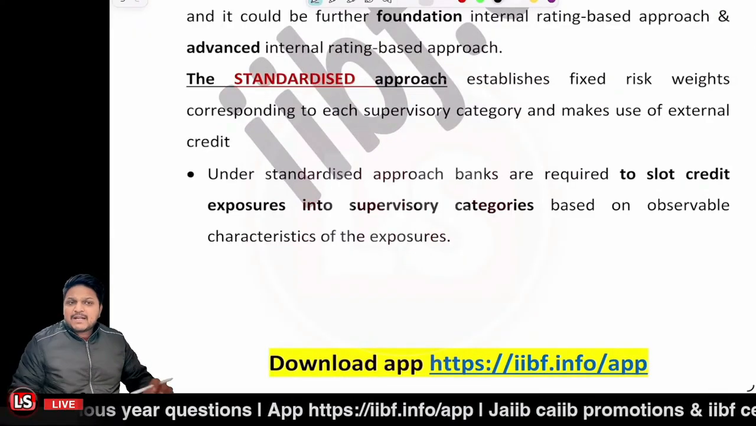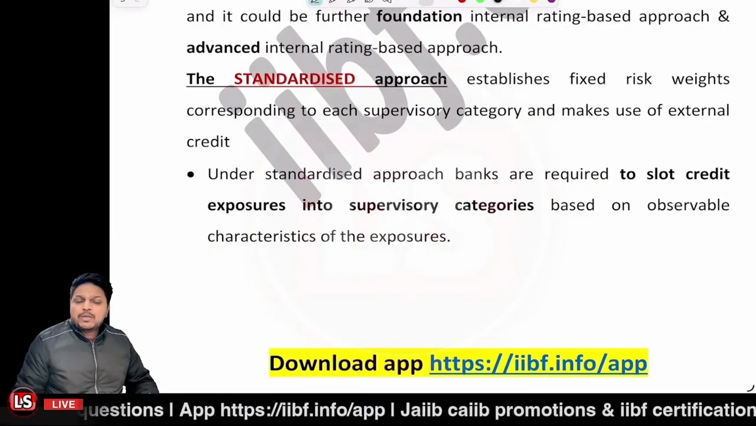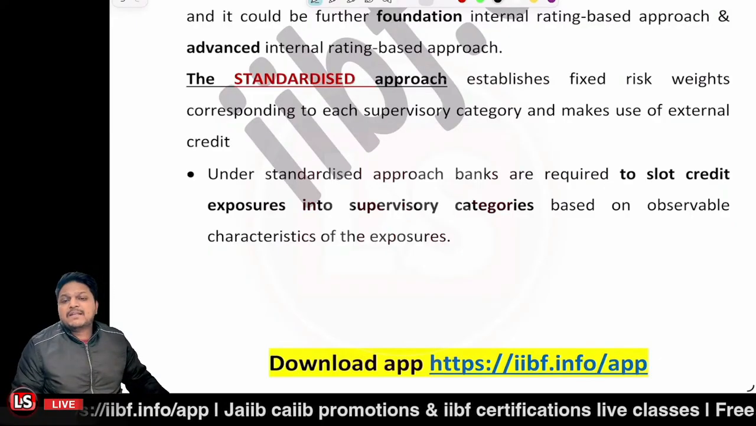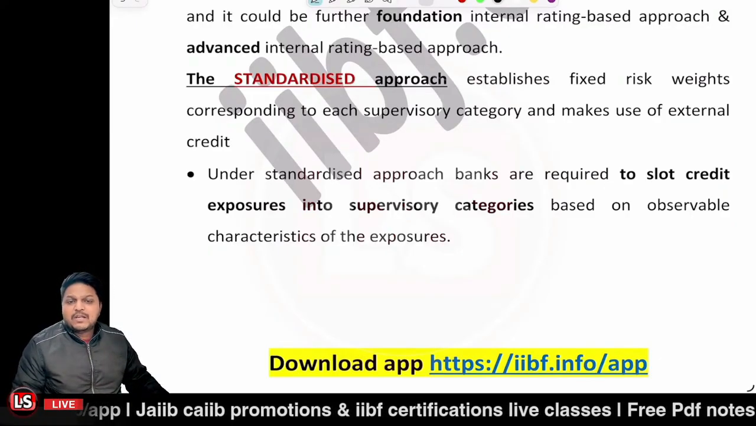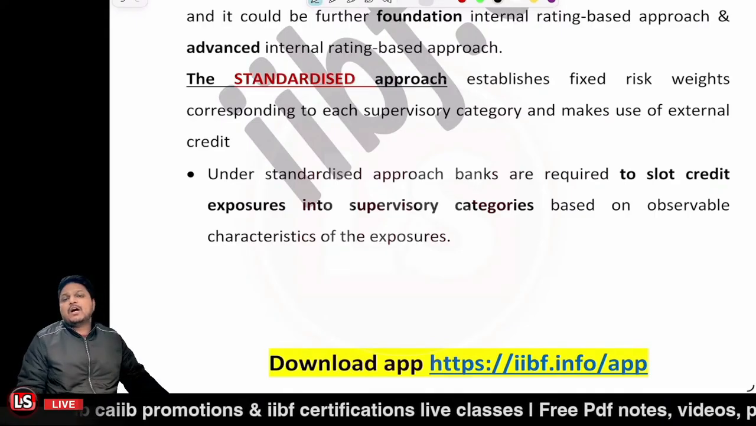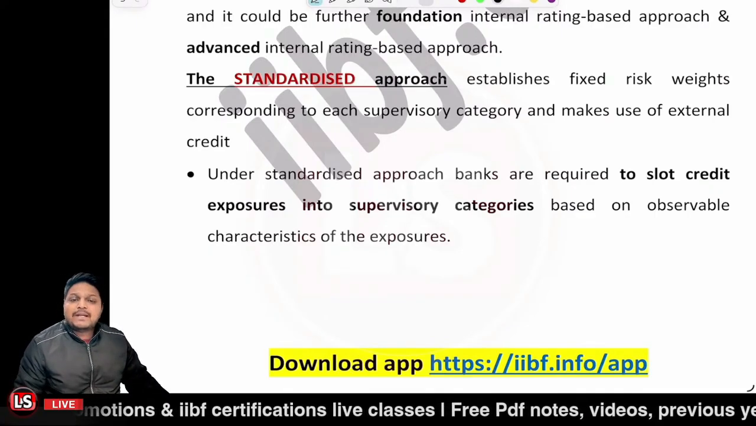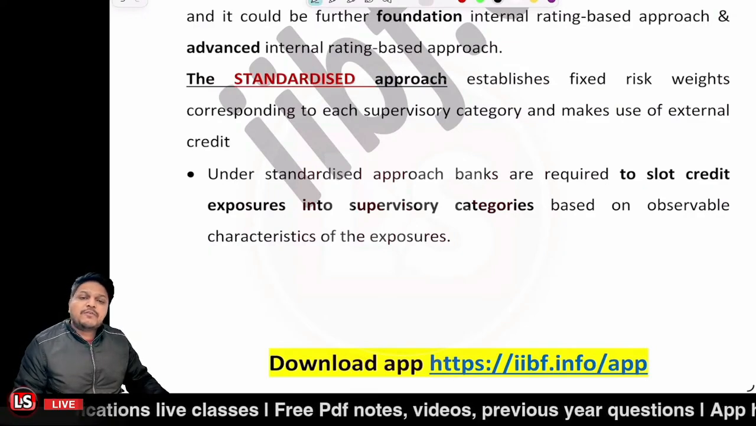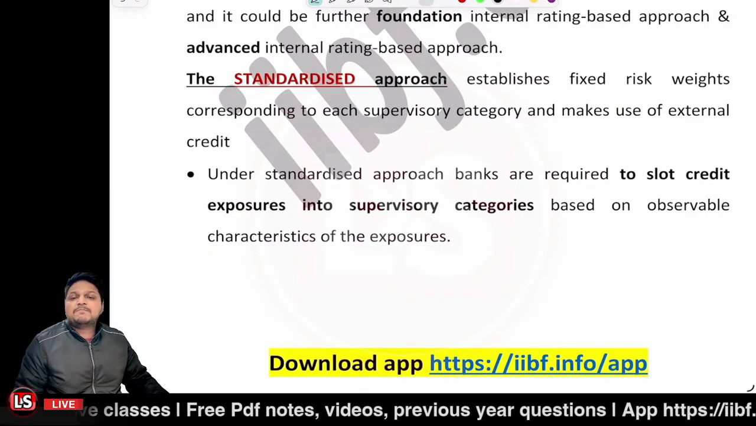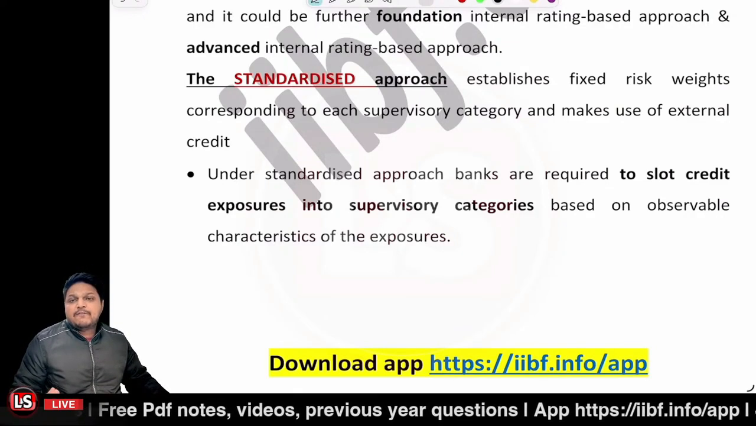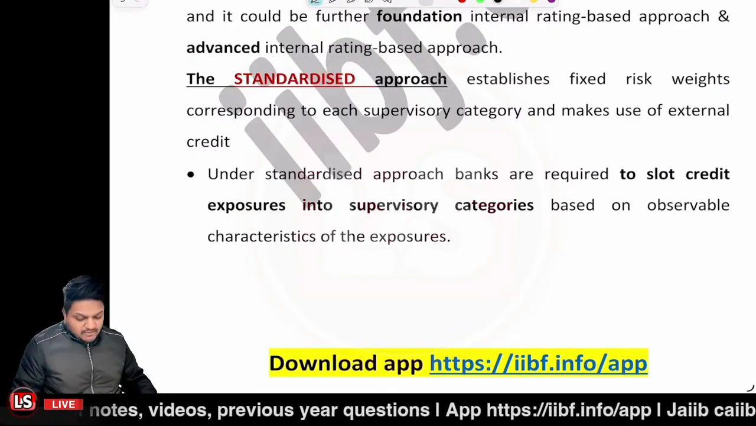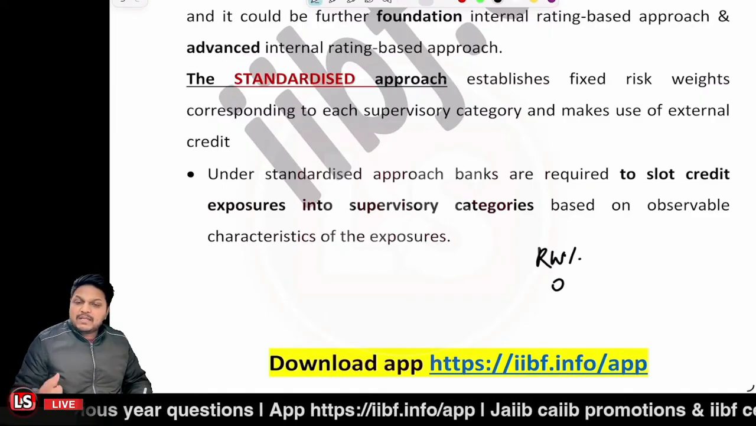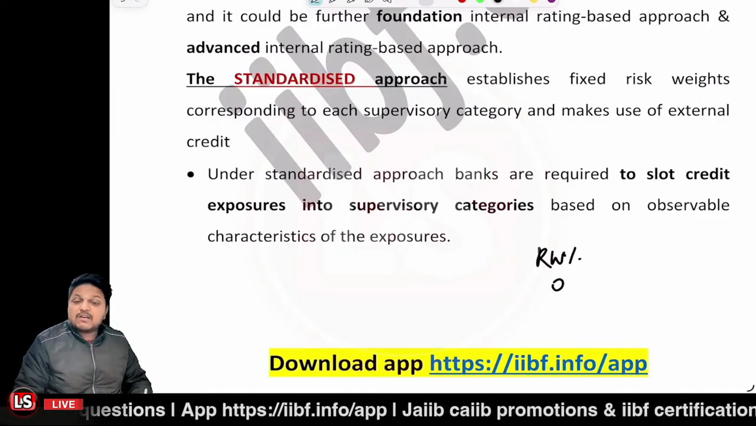Now, in case of standardized approach, I already told you that these risk weight percentages are fixed by the Reserve Bank of India. Now, let me tell you the idea related to it, that how it is being fixed, right? So let us take the case that for the different asset categories, Reserve Bank of India has fixed the weightage percentages. Like, let's say if you are maintaining the cash balance with the Reserve Bank of India, the risk weightage percentage is 0.